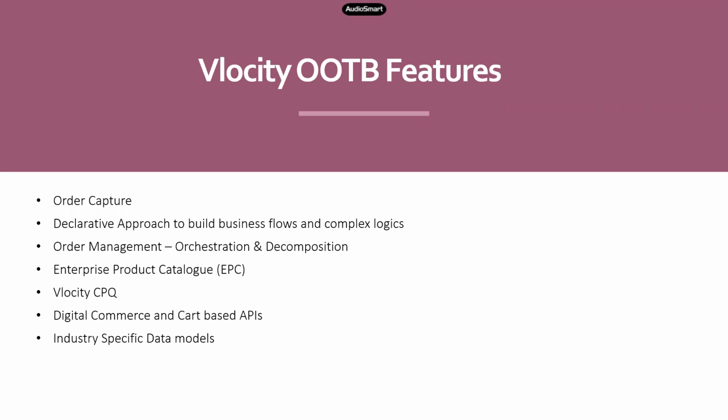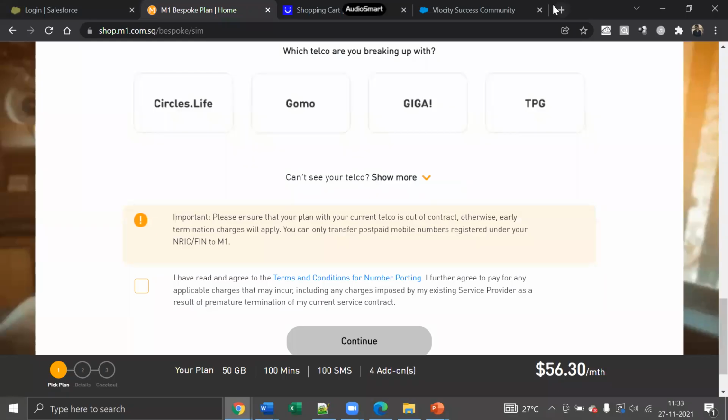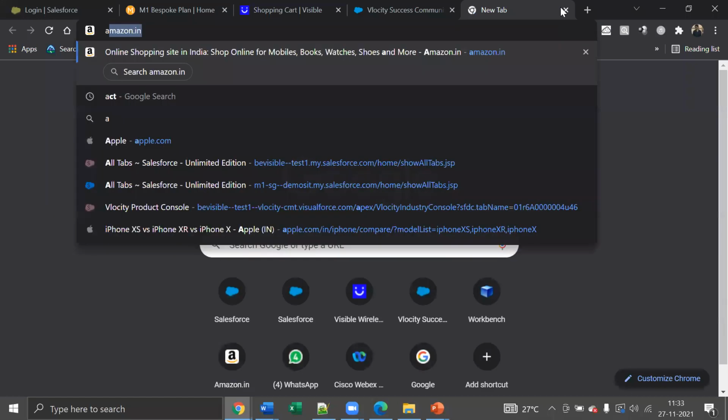So any business requires a product catalog, be it online or offline. So you can build a most dynamic product catalog using Velocity's enterprise product catalog or EPC, right? So whatever you are, for example, I go to Amazon.